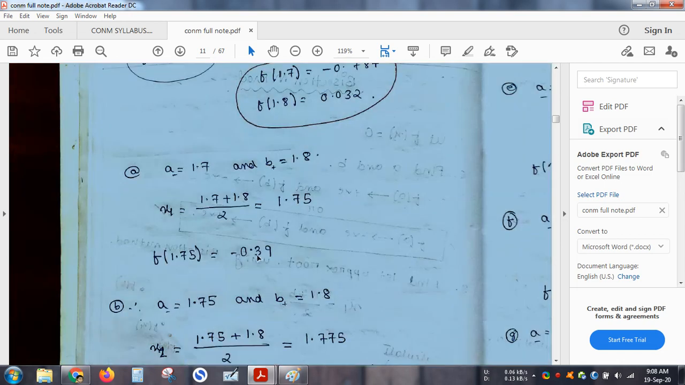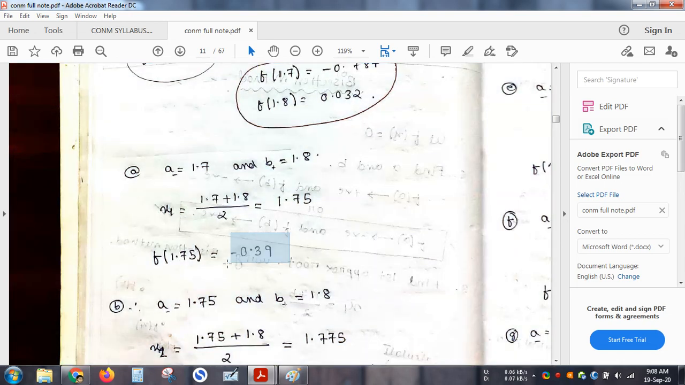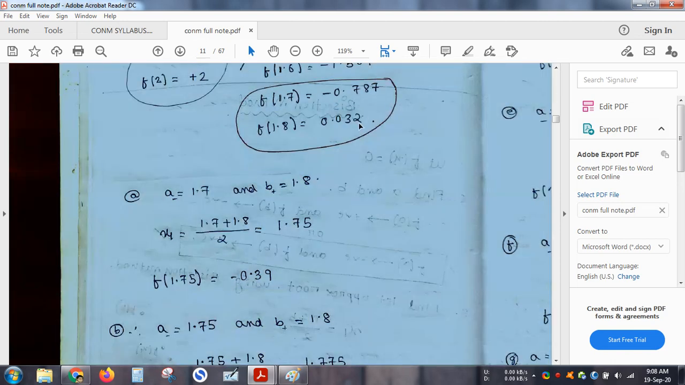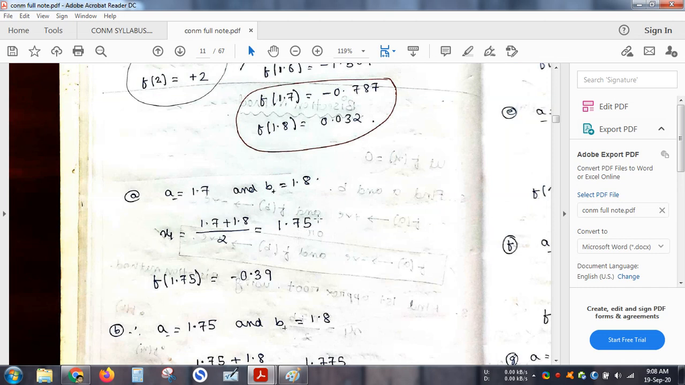Now see, what is this? This is negative, means this one. So here 1.7 was giving me a negative value, 1.8 was giving me a positive value. The midpoint which I found out, 1.75, if I put it in my function, I'm getting a negative value. So my new root should be between this and this, between this value and this value.